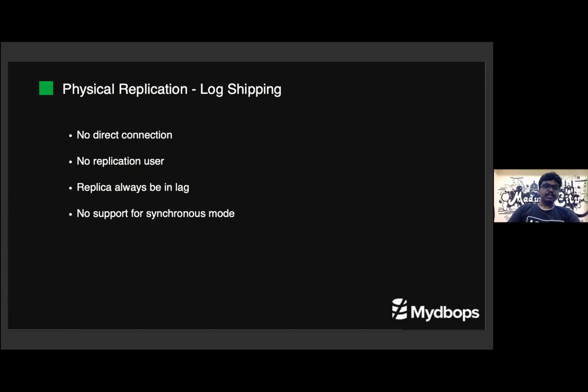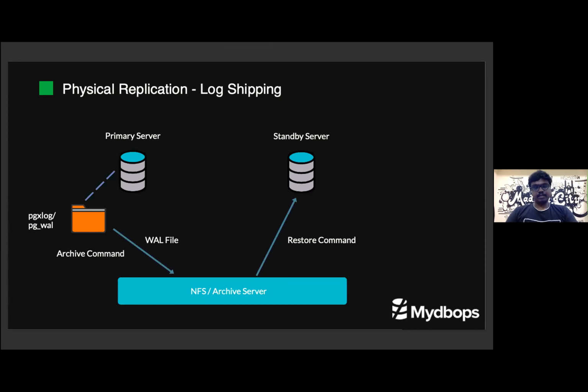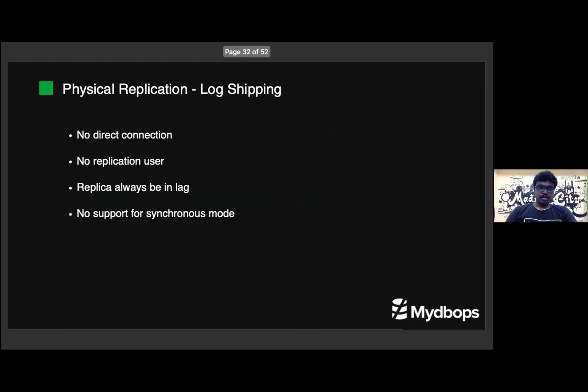Here the advantage is we don't need any direct connection to the primary server. You can see the standby server is connecting only to the NFS or archive server. It is not making any direct connection to the primary server. It will be helpful if you have hundreds of replicas. And no replication user is required because we are not going to connect to the database.